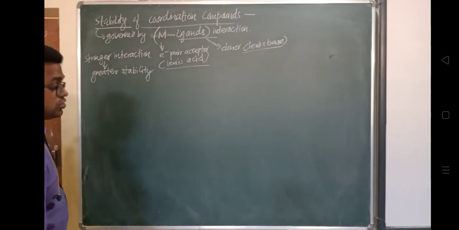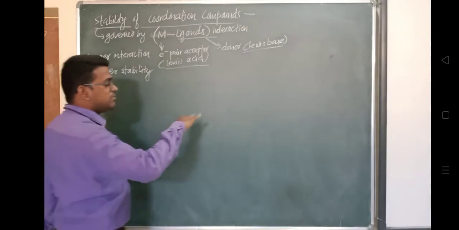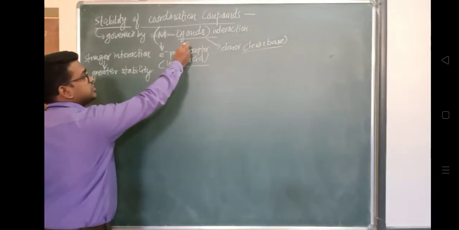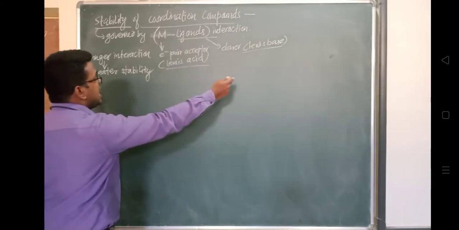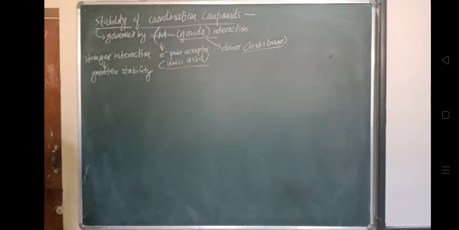So more interaction between this Lewis base and Lewis acid, because we know that one which donates the electron pair is a Lewis base, and one which accepts the electron pair is a Lewis acid. So greater stability will be present.